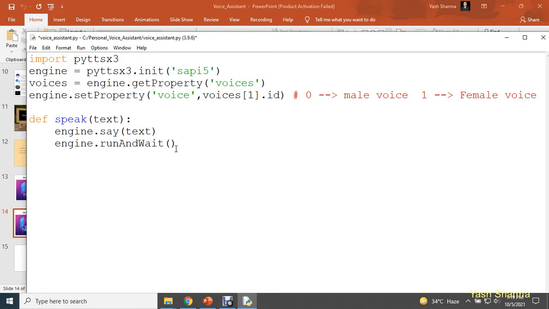Okay, now guys, it's time to check this function. I'm going to call this function speak, and here you can write any message for your personal voice assistant. So here: Hello sir, I am, and you can give any name to your voice assistant. Let's say I'm going to give it the name Sophia. Hello sir, I'm Sophia, your personal voice assistant.